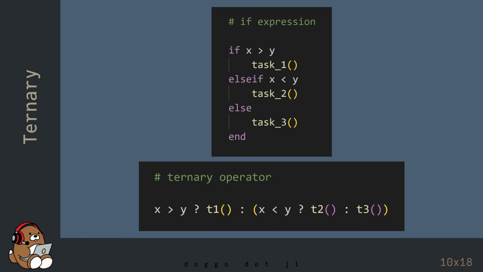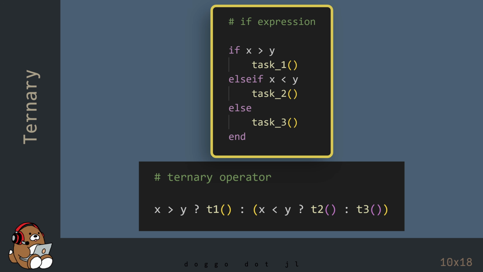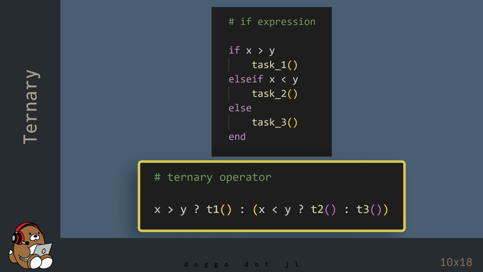Now, even though this is fun, as a beginner, you should learn to use the if expression until you're comfortable using it. The ternary operator is not available in all programming languages, but the if expression is commonly used in other languages. So it's worth spending the time to learn how to use the if expression first. But after gaining some experience, you can use the ternary operator as a shorthand form of the if expression for conditional evaluations in Julia.